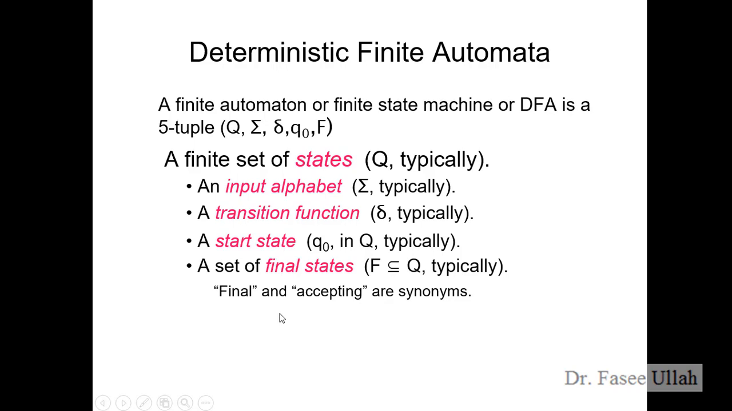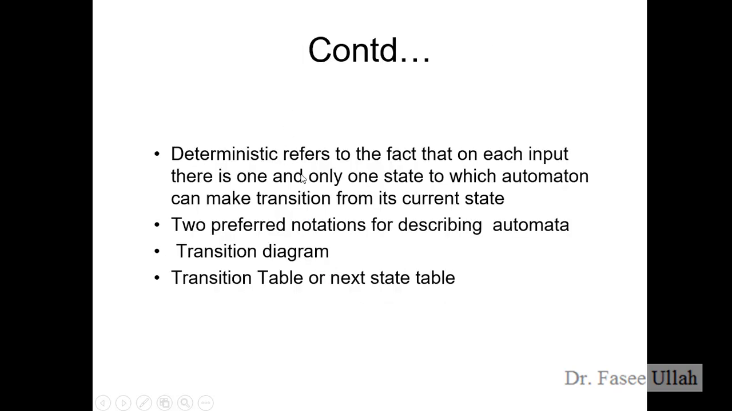Here we have only different wording for the final state. Sometimes we call it final, or sometimes we use accepting. Both have the same meaning for the final state. Deterministic refers to the fact that on each input there is only one state to which the automaton can make a transition from its current state. So whenever we move from one state to another, there is at most one input character that moves from one state to another. It's very important for us.